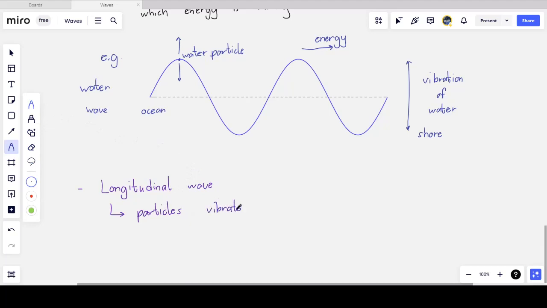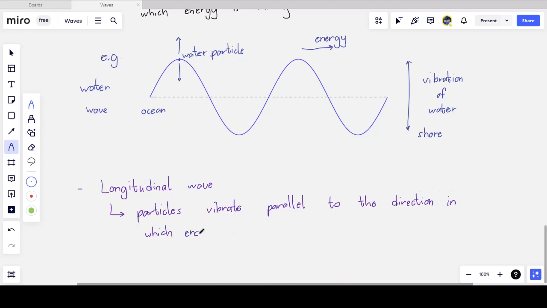So I say the particles vibrate parallel to the direction of propagation of the wave, or parallel to the direction in which energy is moving.